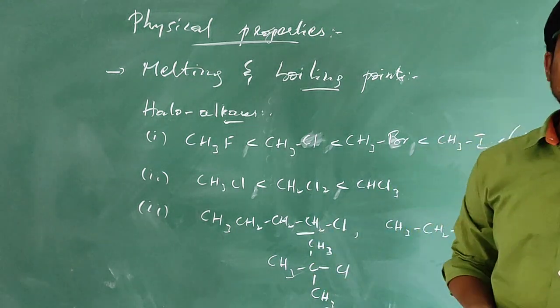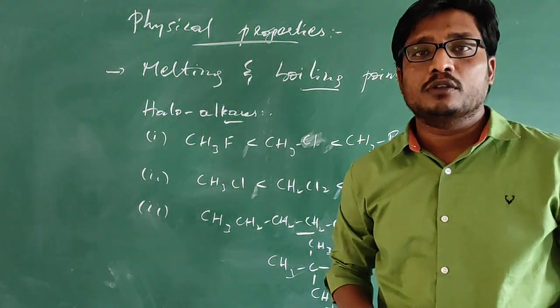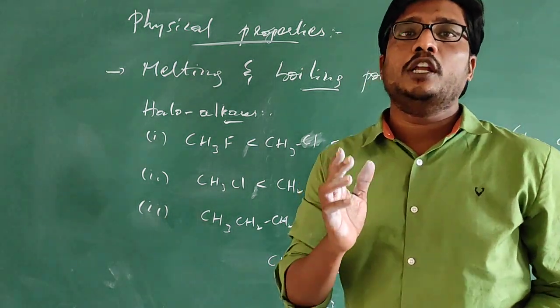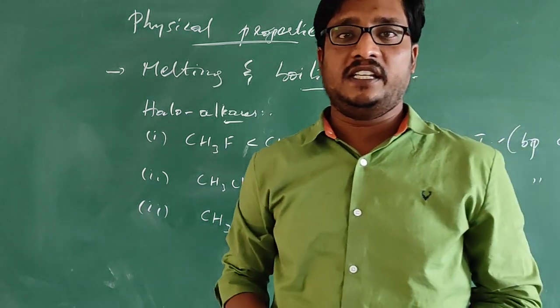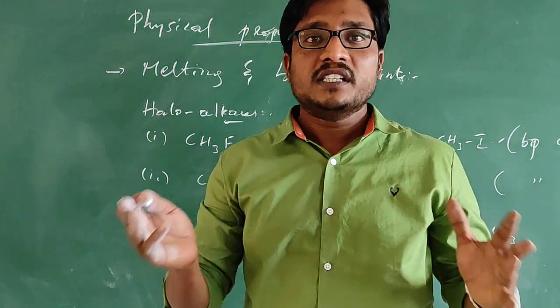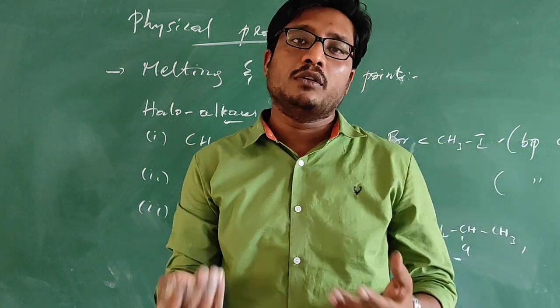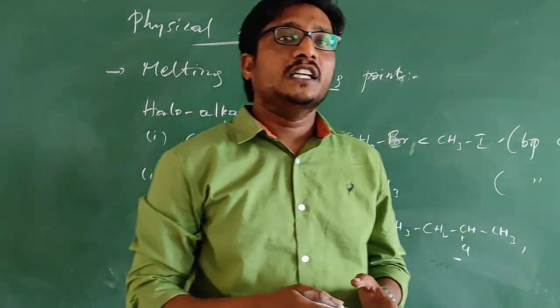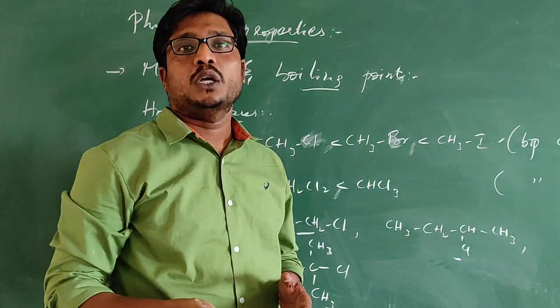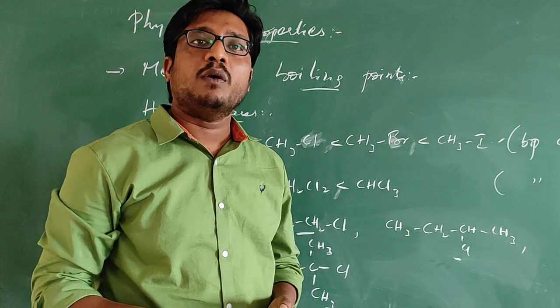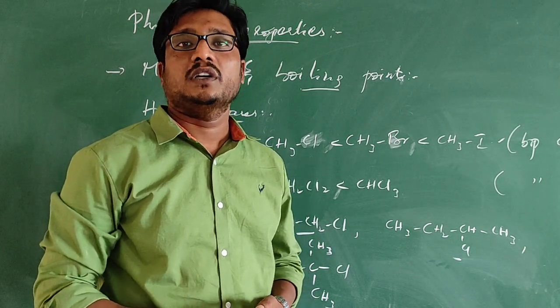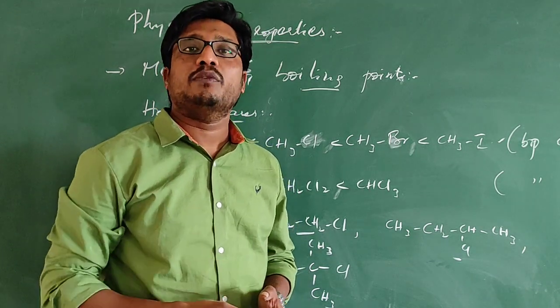If the van der Waals forces increase, the boiling point will also increase. As the surface area increases, the boiling point will also increase. Molecules which have low branching will have less surface area, so in them the boiling point will be less.